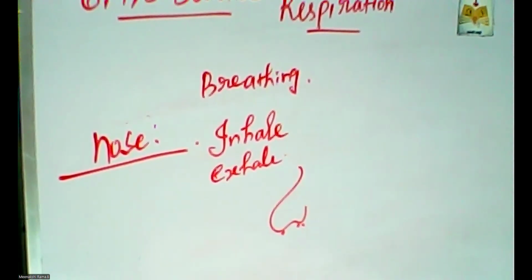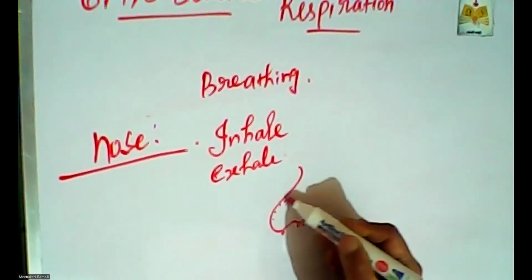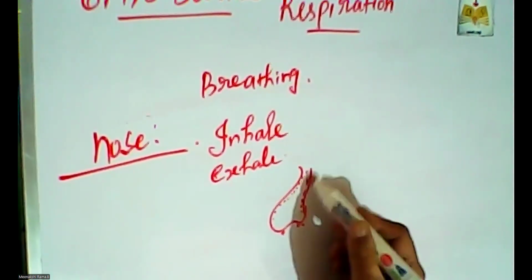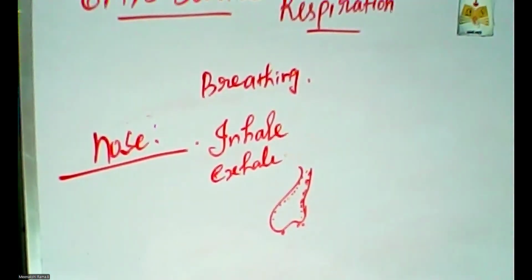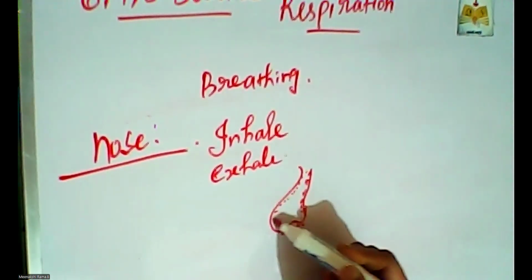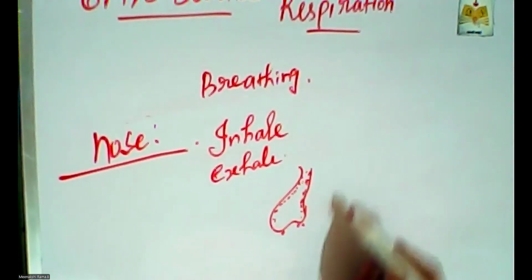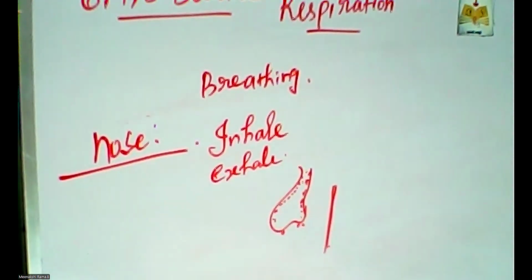The inner surface of the cavity has cilia and mucus-producing cells, and the mucus is sticky. In the inner part of the nose, unwanted dust particles are filtered. This is the main function of the nose. The next one is the windpipe, the second organ, present in our throat.